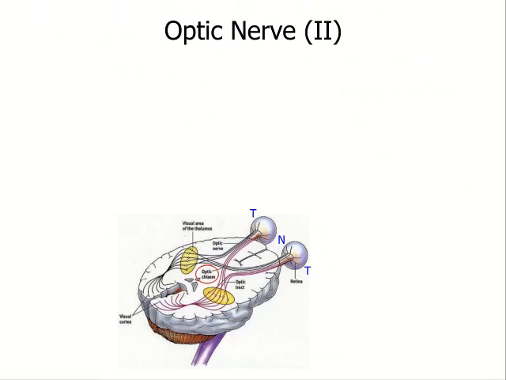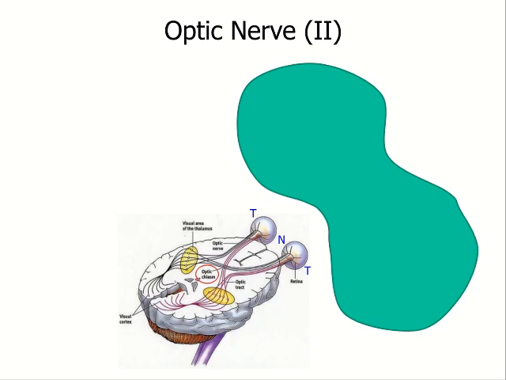Optic nerve, or the second cranial nerve. The brain has a contralateral representation of the body. This is the general rule. When it comes to vision, the visual fields are also represented contralaterally in the brain. If you take the whole visual field, you can divide it into a right visual field and a left visual field.